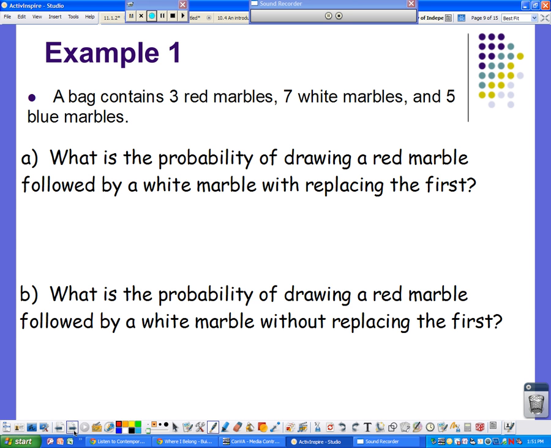Okay. And there's a couple of key things that you need to look for, whether you need to replace that thing. Did I pull out the wrong thing? Did I really not want it after I pulled it out? So I'm going to replace it. So those are usually some questions that we're going to ask.